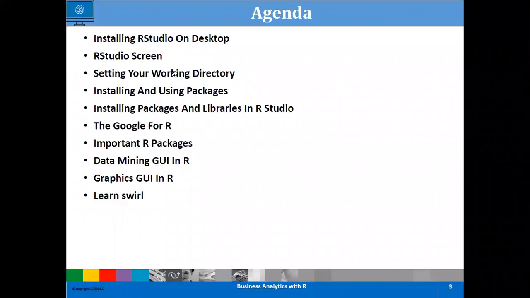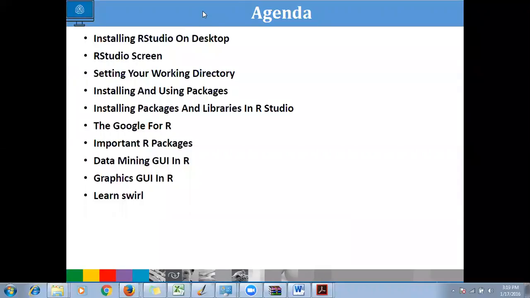I believe everybody here does not have RStudio. Does anybody have RStudio installed? Please let me know, because I'm going to show you how to install R from now. Anybody has R or RStudio installed? Can everybody ping me whether they have RStudio installed or not?